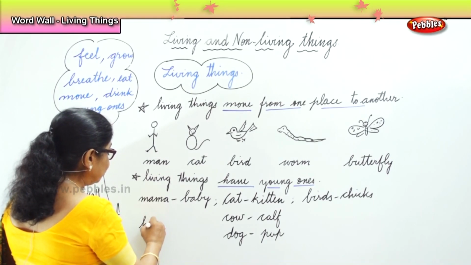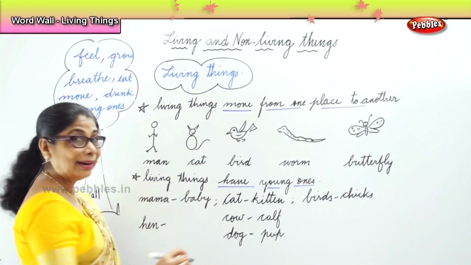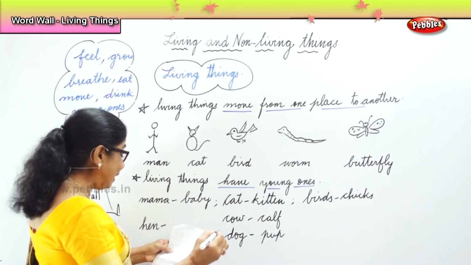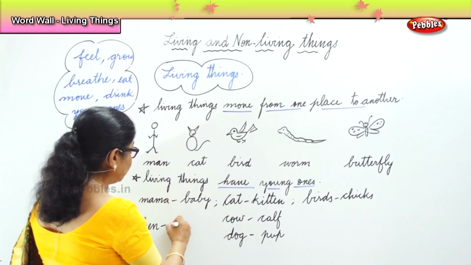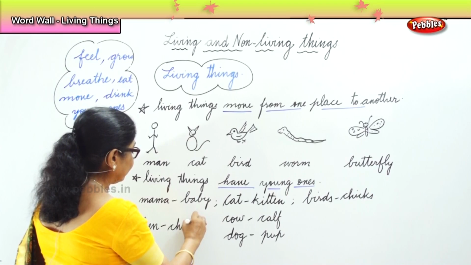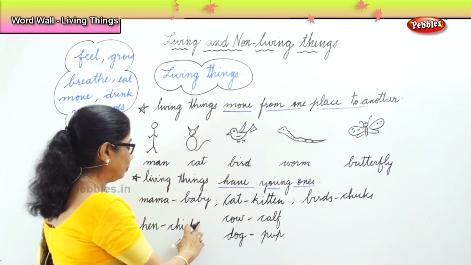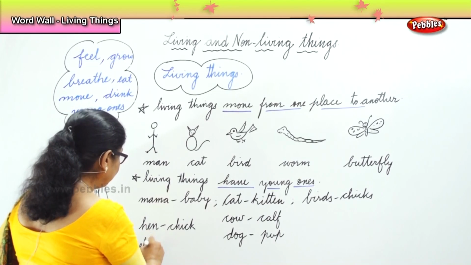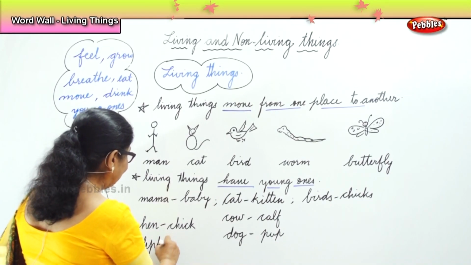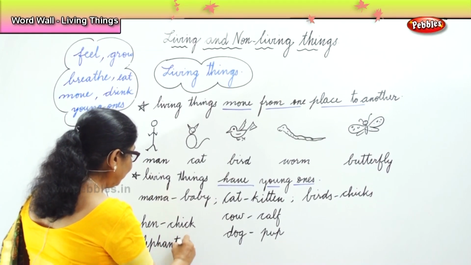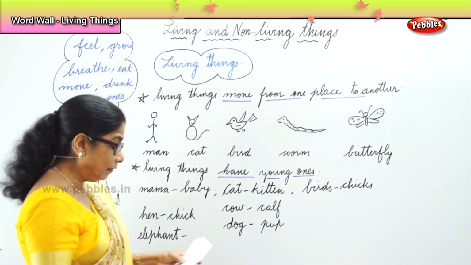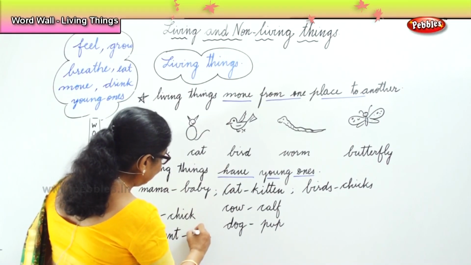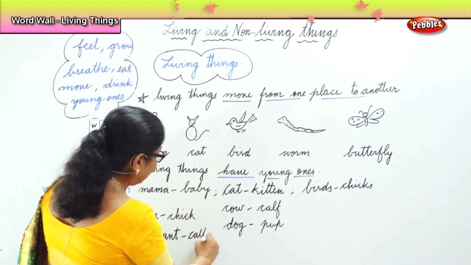The hen gives you egg. What will you say? Hen, chick or chicken. Tiny chick. Okay, that big elephant. What about the elephant? What will you call the baby elephant? You call the baby elephant calf.